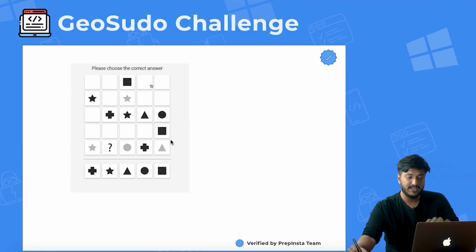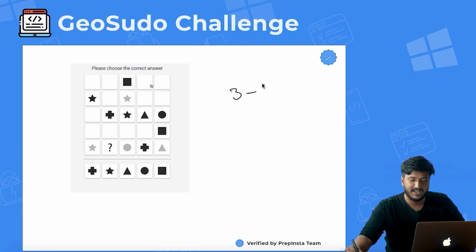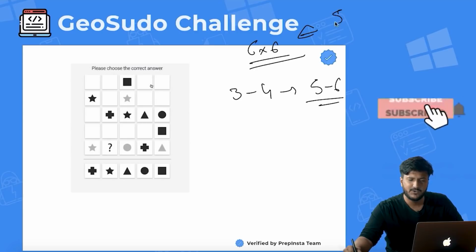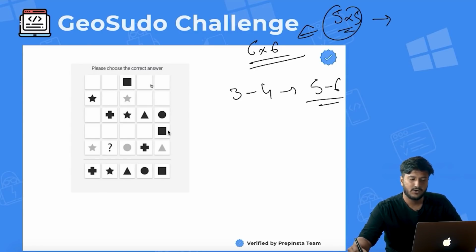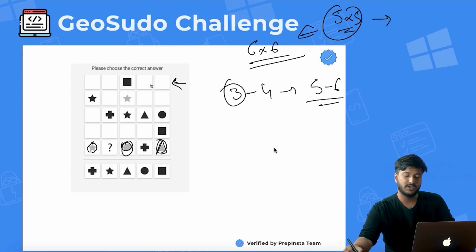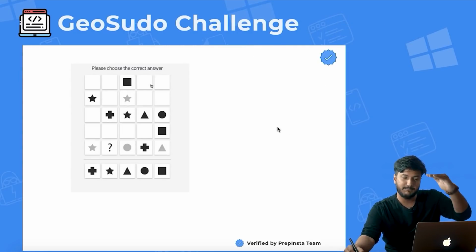So again, this would be level, I think, anywhere between level 3 to 4, and it will go on till level 5 and 6. I think they will not give you 6 cross 6, that would be very difficult. They will give you 5 cross 5 only, but the hints would get more difficult, and you will have a little hard time figuring out maybe this and this. In level 3, it would be easy to figure out this triangle and this star and this circle, but in the other ones it's not like that. So the level increases game by game.